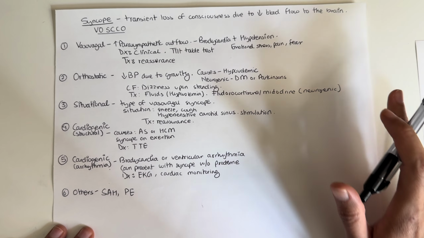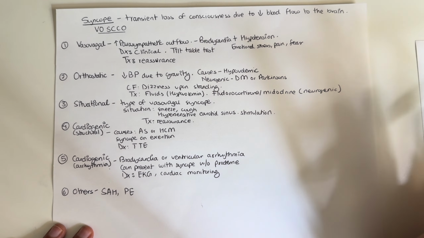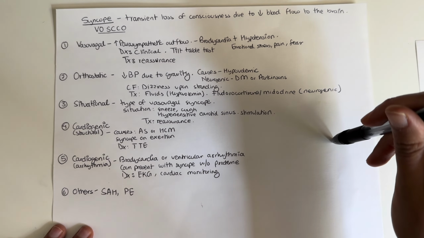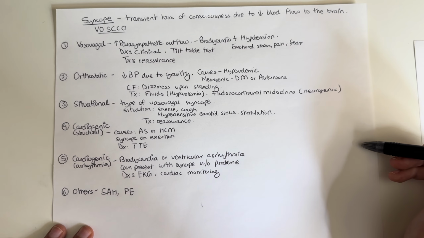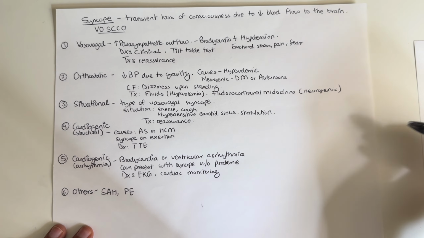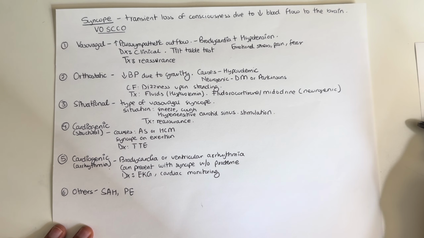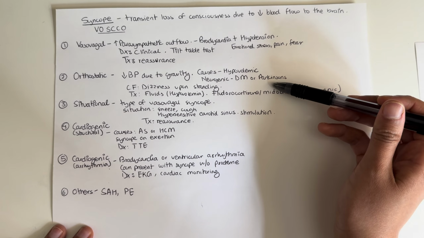If a patient is in a parasympathetic outburst, we're thinking about vasovagal syncope, right? So think about bradycardia and hypotension. Parasympathetic is going to decrease everything, so heart rate's down, blood pressure's down, and treatment is usually reassurance. If a patient has a history of Parkinson's that's not well controlled, and now they have an episode of fall, then think about orthostatic hypotension because of the Parkinson's. So it's a neurogenic issue.